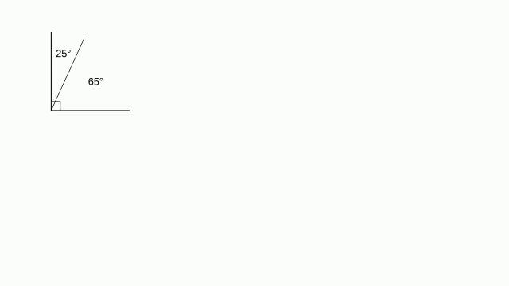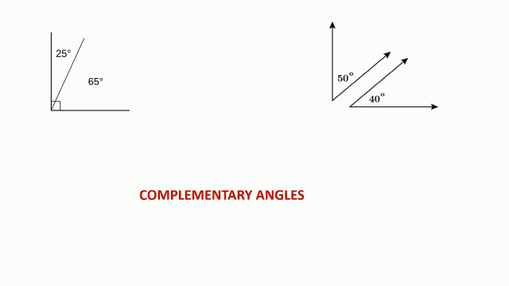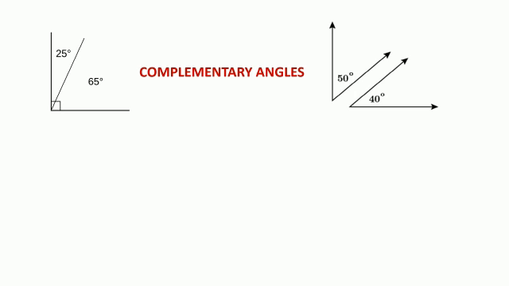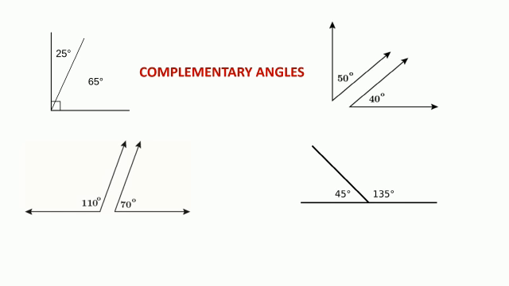What is this? You have an angle which is divided into two parts. One is 65 degrees, the other is 25 degrees. What is this? Two different angles, 50 degrees and 40 degrees. If I combine these two angles, the sum is 90. Therefore, they are called complementary angles. Next, two angles, 110 degrees and 70 degrees, and a combination of two angles on the same line, 45 and 135. The sum of these angles is 180. Hence, they are called supplementary angles.